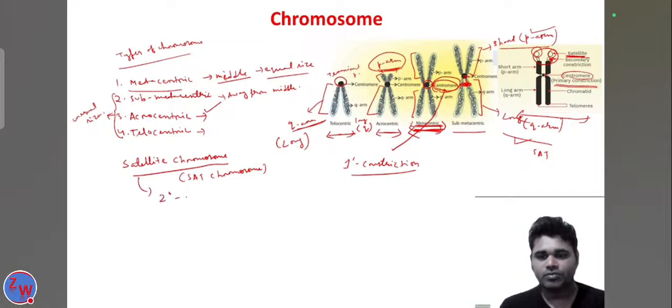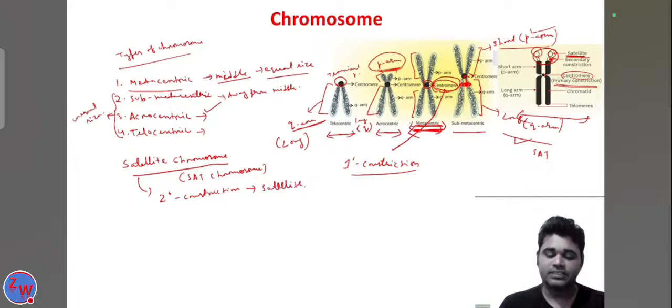In the satellite chromosome, a secondary constriction is present, and because of this secondary constriction, it forms a satellite, or you can say that a small fragment is formed.